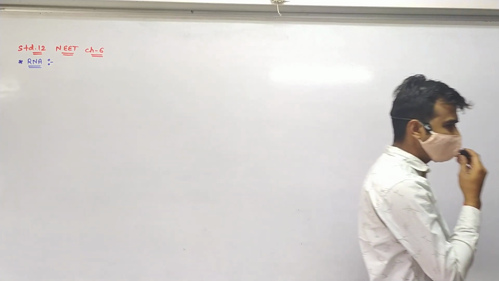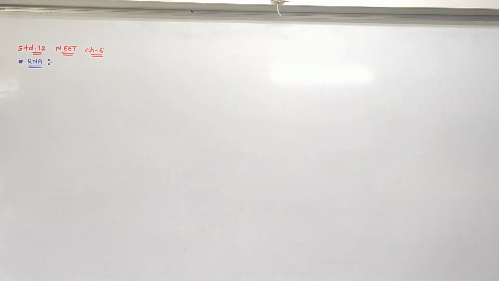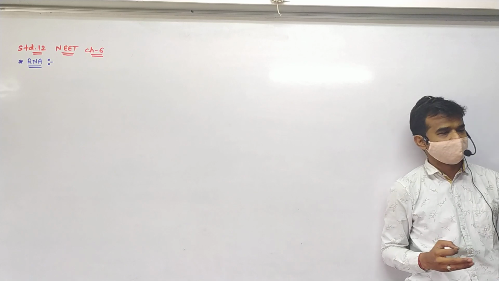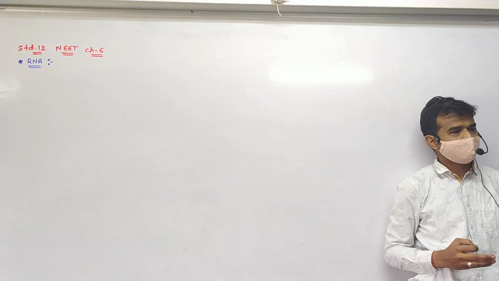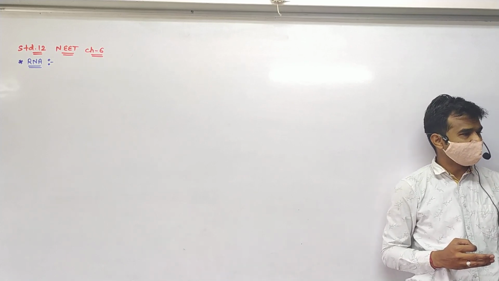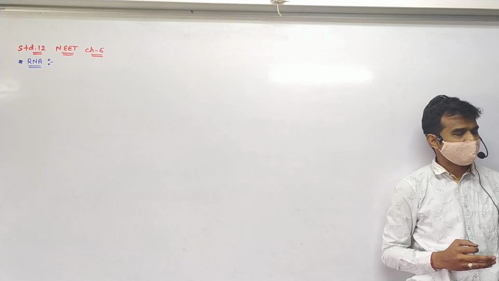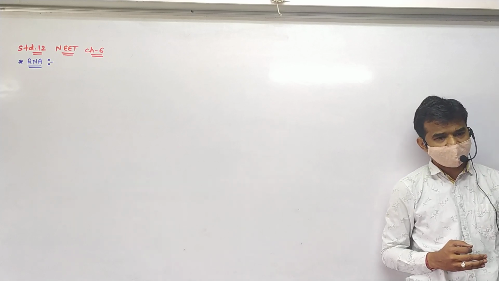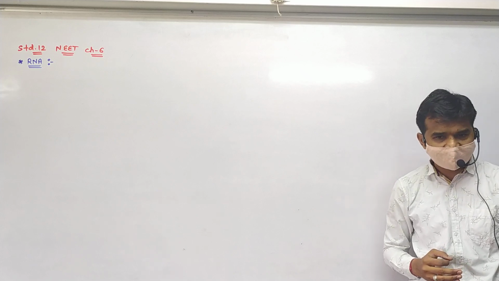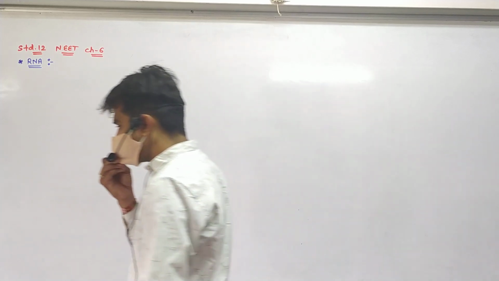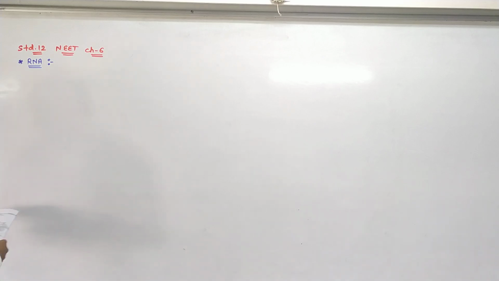RNA, ribonucleic acid. Here, three things you have to remember about RNA. RNA is single-stranded. Compared to DNA, in RNA, instead of deoxyribose sugar, ribose sugar is present, as well as instead of thymine, uracil is present. So the majority of RNA is single-stranded, but in reovirus,